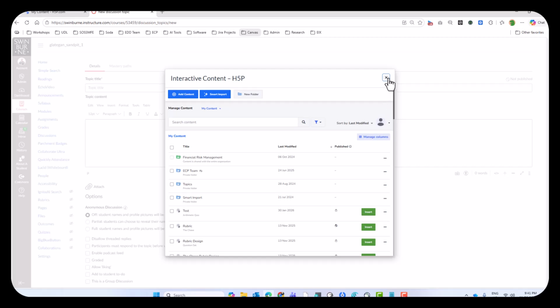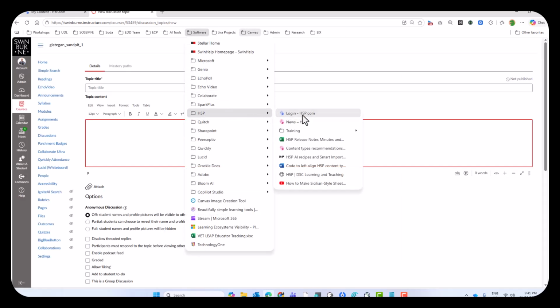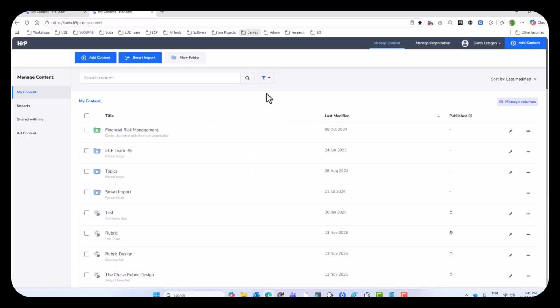But for the sake of this exercise, I want some more real estate. Now that I have an account, I can go straight to the H5P website and type in the URL, which I have a favorite for, so I don't have to remember it. Then I can go straight into my H5P experience and have the full screen. So that's great for me. Now we are in our environment.